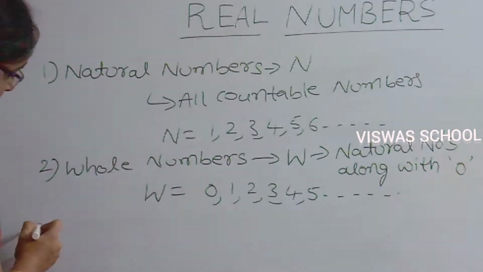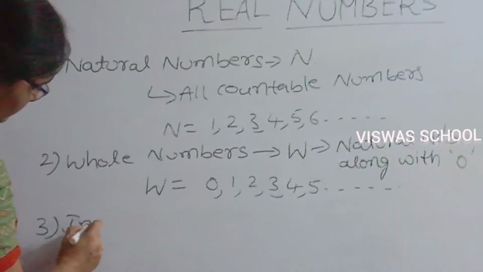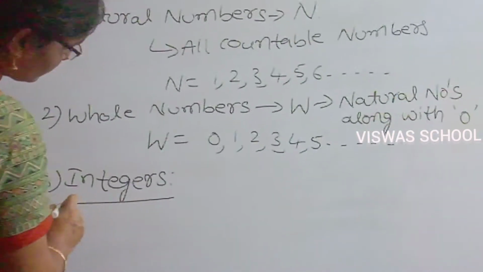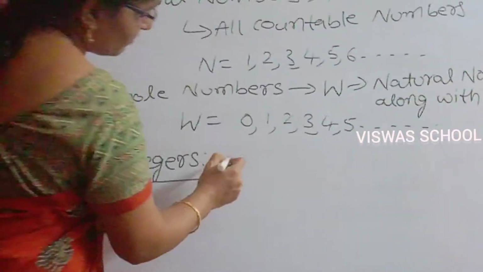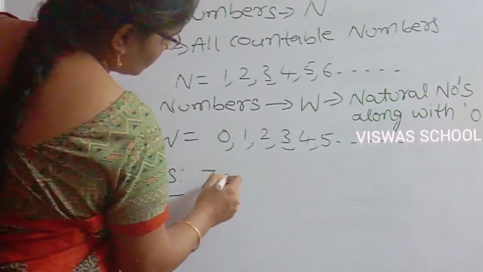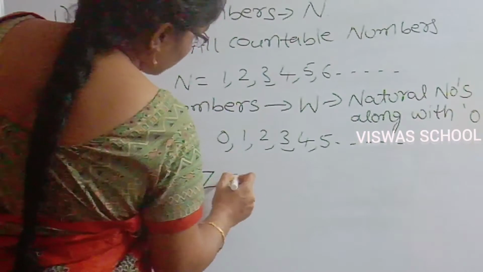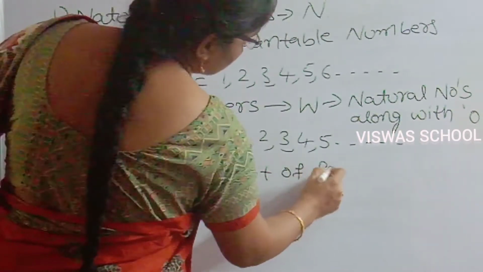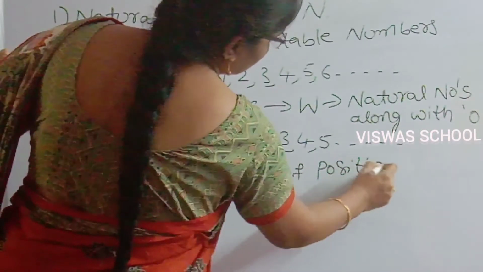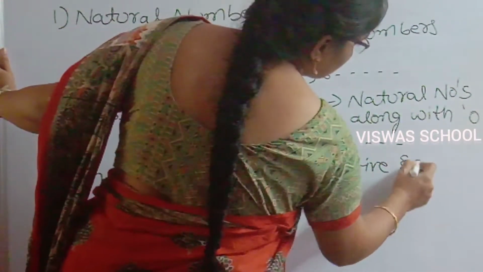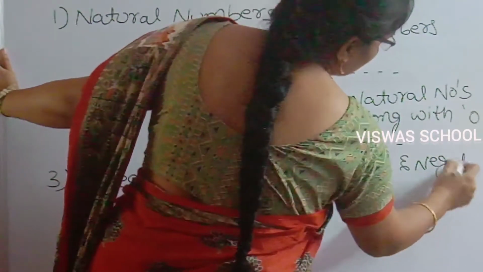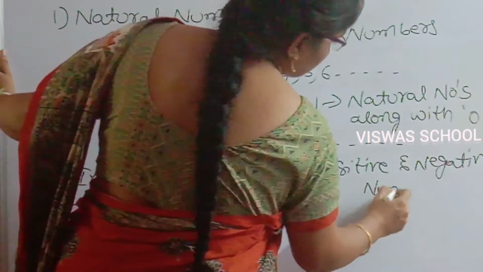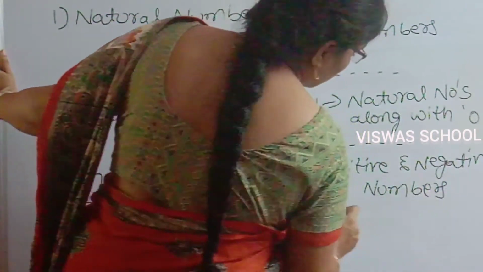Next, the third one is integers. Integers are denoted by capital Z. Integers means the set of positive and negative numbers including 0.